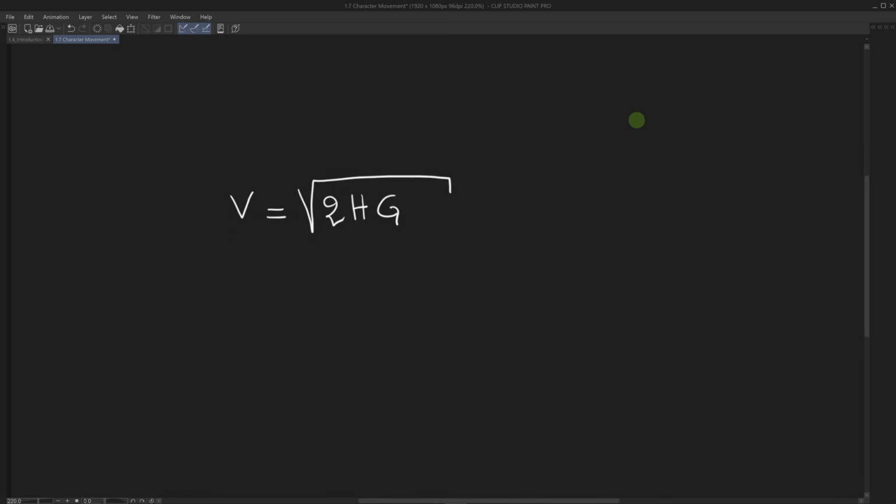Now we have to define the height of the jump. Let's say this is our character. Our character is standing on the floor. If we wanted to jump in the air, this is the h distance that we wanted to jump. Okay, we already have the value of gravity and we can define the value of h. We can set it as a variable on our script that's exposed in the inspector, so we can change it. And here, using this formula, we can compute the vertical velocity that we need.